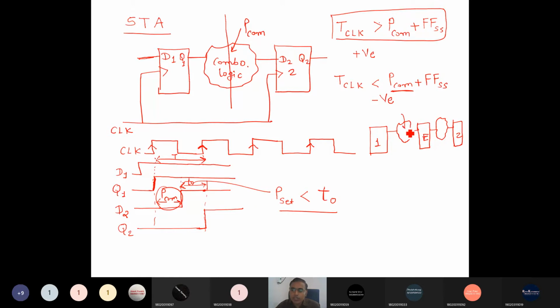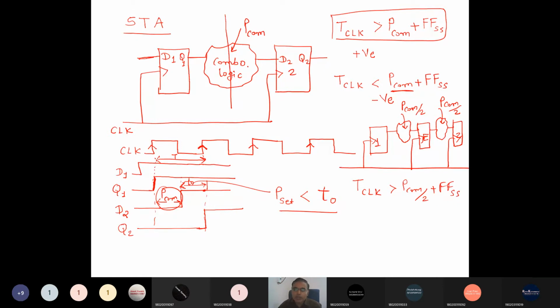Here the propagation delay is, let's say, half of T_pd in each part, and we want to trigger all the flip-flops simultaneously. Now our condition will be that T clock should be greater than T_pd by 2 plus the setup time of the flip-flop.